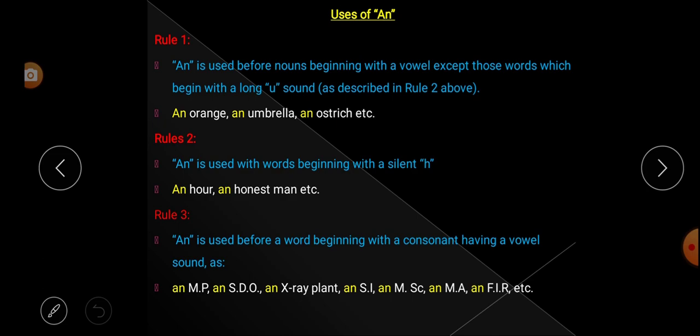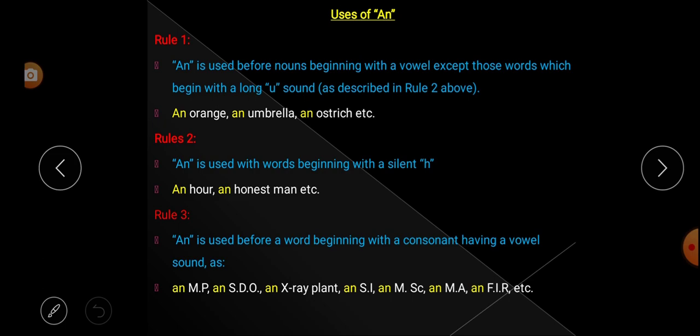In English we have many silent letters. Silent letters are letters used in words while we are writing, but when we speak or read, we don't pronounce them. So those are called silent letters. So we are talking about silent H.